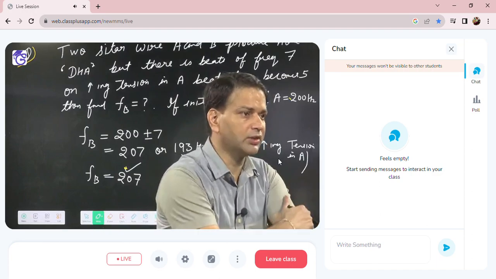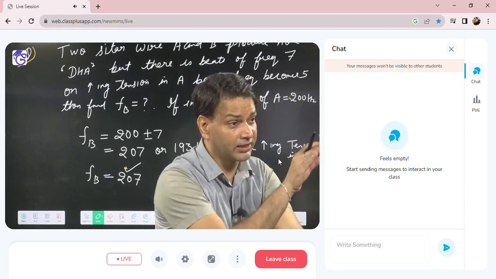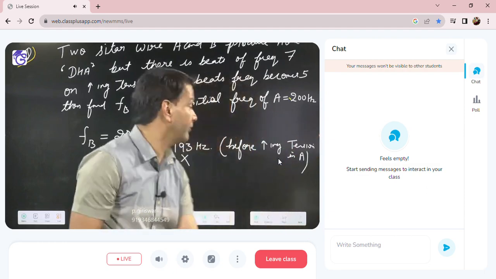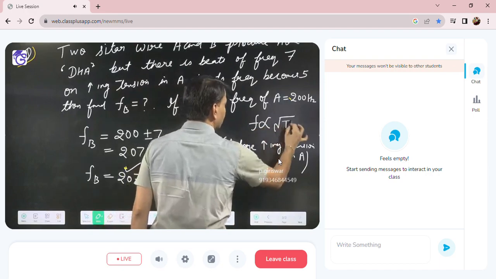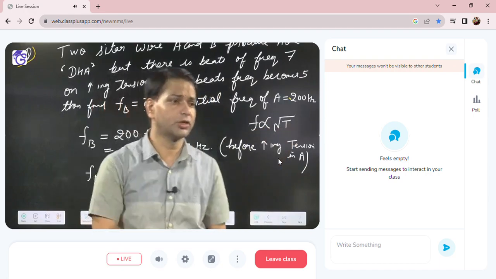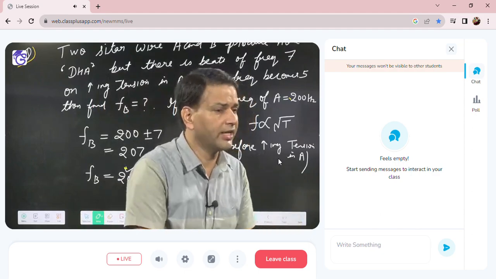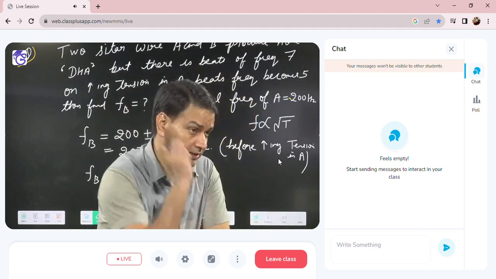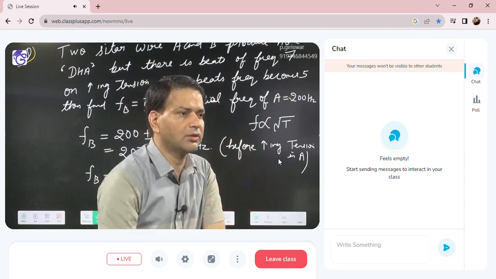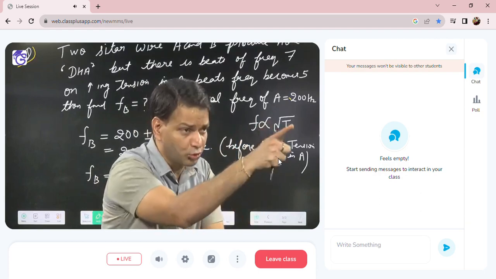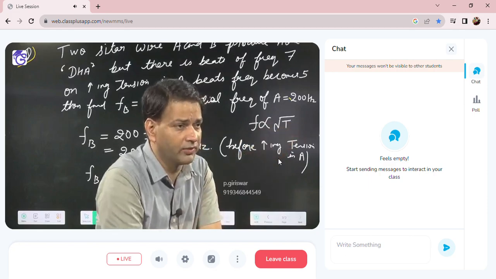Now I have to check each option. Suppose they are increasing the tension in A. We know that frequency in the wire is directly proportional to root T. So tension in A increases, so its frequency will increase. It becomes 201, 202, you can think anything. Suppose it becomes 202. Why am I taking 202? Because they have given the beat frequency 5.